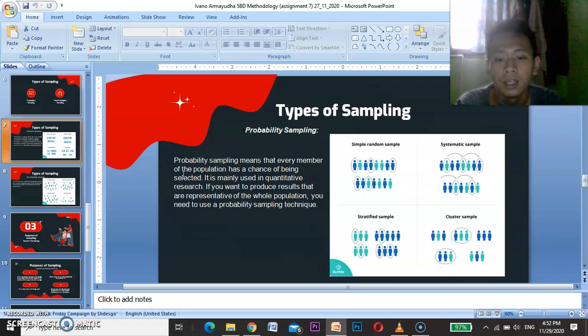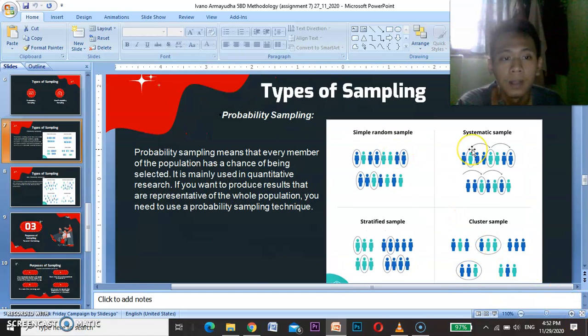Probability sampling means that every member of the population has a chance of being selected. It is mainly used in quantitative research. If you want to produce results that are representative of the whole population, you need to use a probability sampling technique. There are four main types of probability samples. First, simple random sample. Second, systematic sample. Third, stratified sample, and fourth, cluster sample.